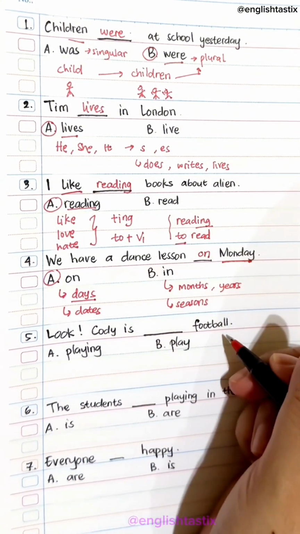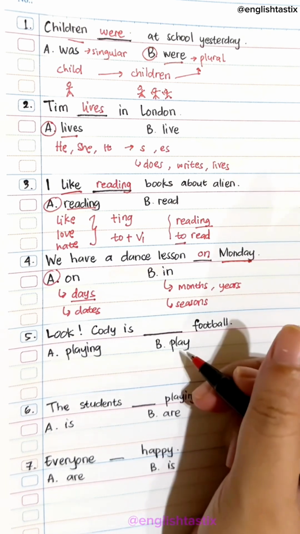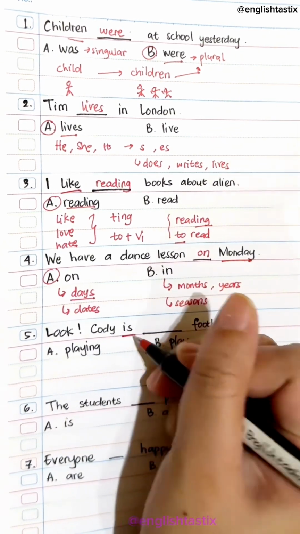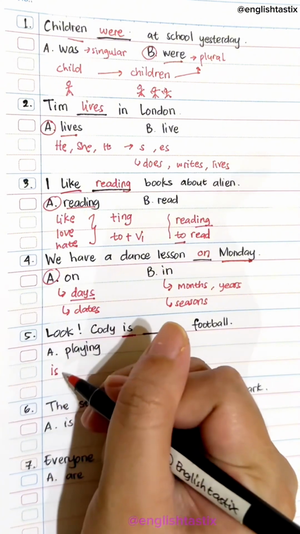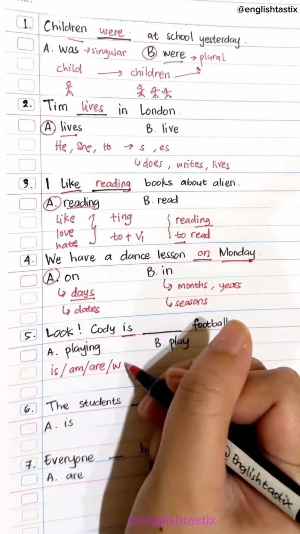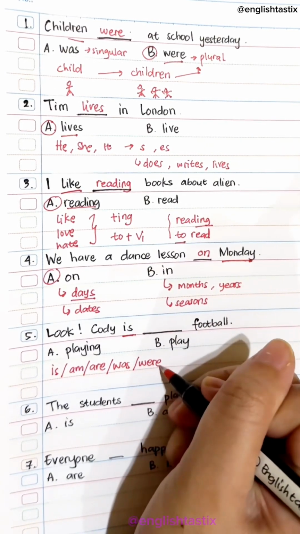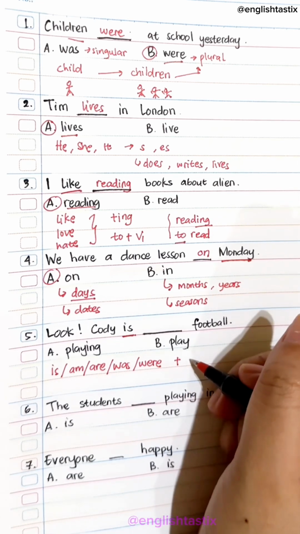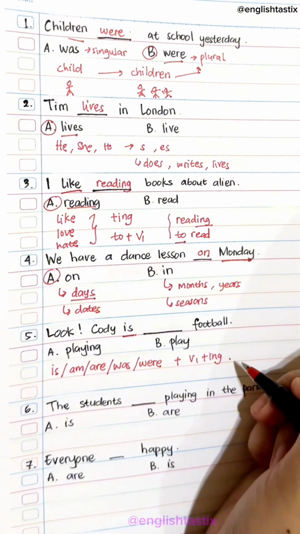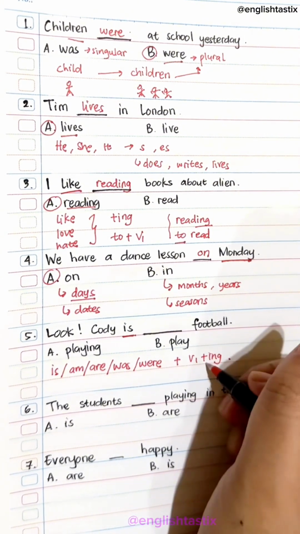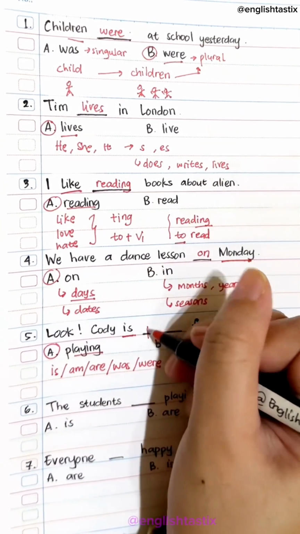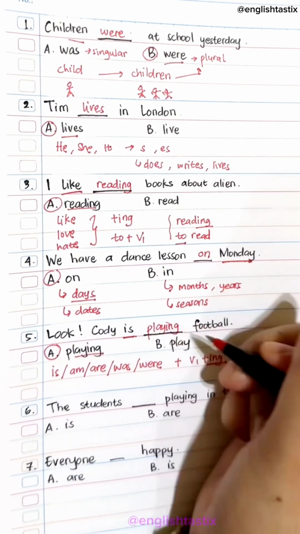Next, look, Cody is playing football. Cody is playing or Cody is play? The keyword here is is. So whenever you have is or am or are or was or were, they are followed by base verb plus ing form, okay? So the answer is play or playing? ing form, remember? The answer is playing. Cody is playing football. Easy, right?